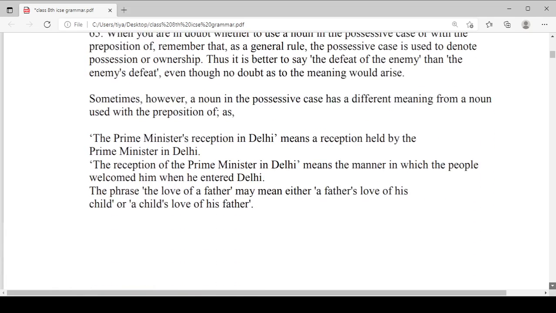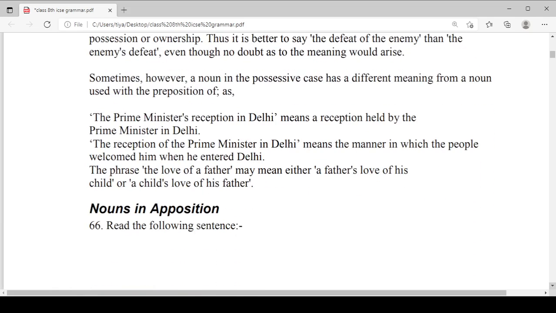For example, we have the prime minister's reception in Delhi, so we can say the reception held by the prime minister in Delhi. So just change the form of the sentence, and if you know the noun cases properly, it will be easy for you to know where we need to use possessive nouns. But if you are confused, you can simply change the form of the sentence and say it without the possessive noun.